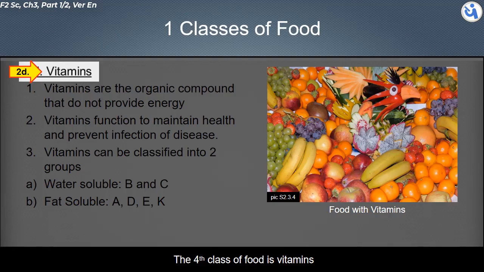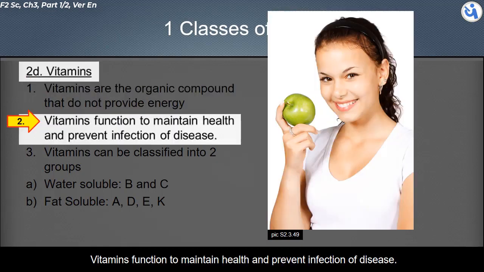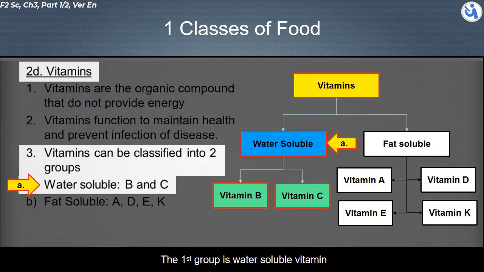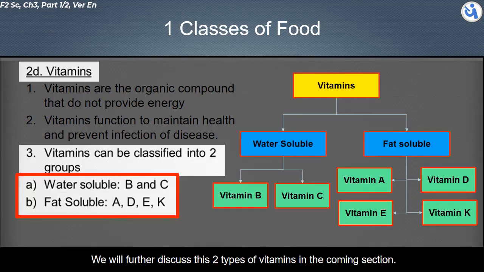The fourth class of food is vitamins. Vitamins are organic compounds that do not provide energy. Vitamins function to maintain health and prevent infection and disease. Vitamins can be classified into 2 groups. The first group is water-soluble vitamins. It consists of vitamin B and vitamin C. The second group is fat-soluble vitamins. It consists of vitamin A, D, E, and K. We will further discuss these 2 types of vitamins in the coming section.